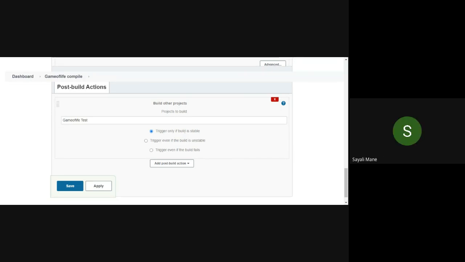Correct. Give the next project. Like, first one is compile, so what is your next, the test one? What name have you given for test, for the respective project? What is your project name after compile? EXP 4.1. Okay, then select that one. Yes, ma'am, I selected the same. Then save it.